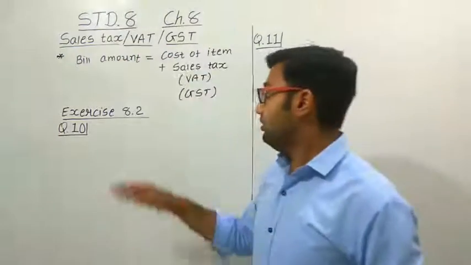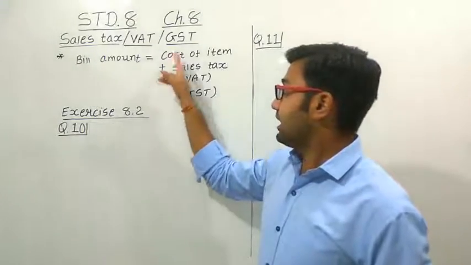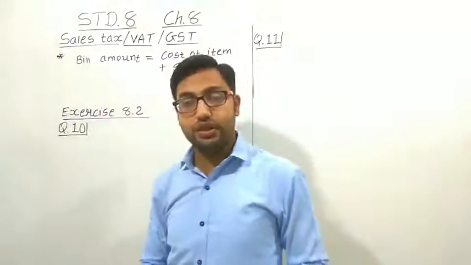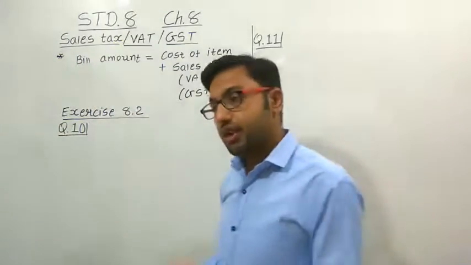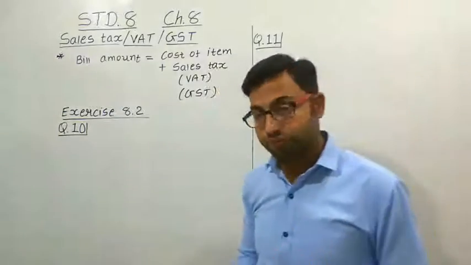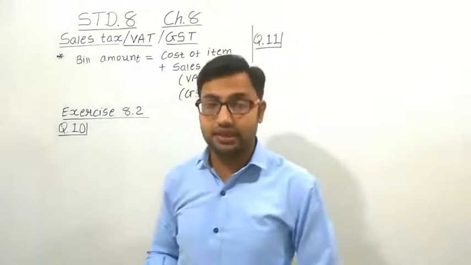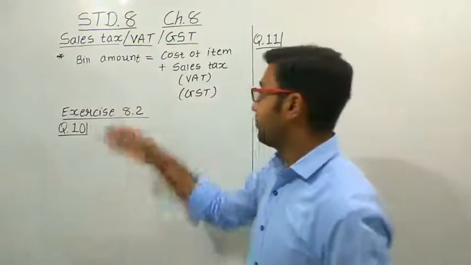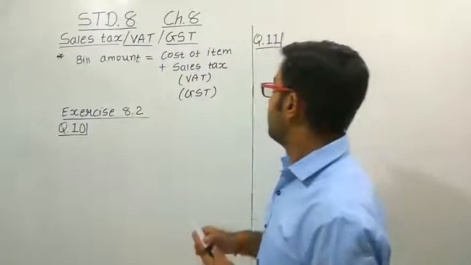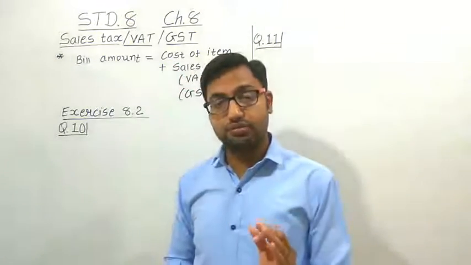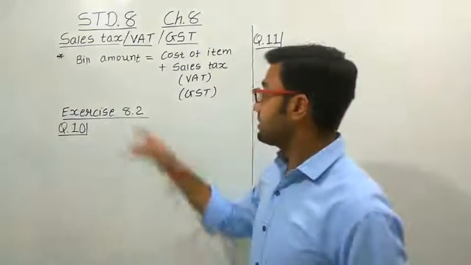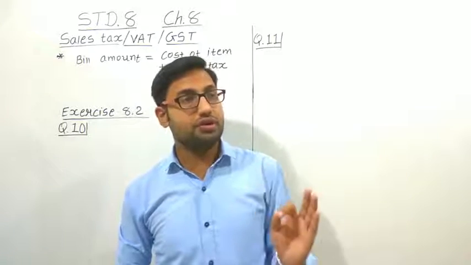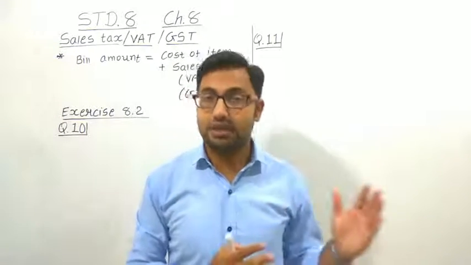So how can we calculate this? We can define it as a bill amount. Bill amount means whatever we have to pay. Suppose we are purchasing some things from a shop, like a bicycle, right? So the total bill amount that we have to pay to the shopkeeper is the cost of the item, plus we have to also add the sales tax. Now what is the ratio, what is the percentage of the tax, that is decided by the government.